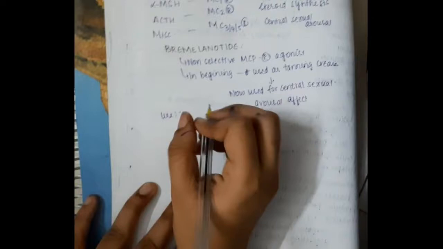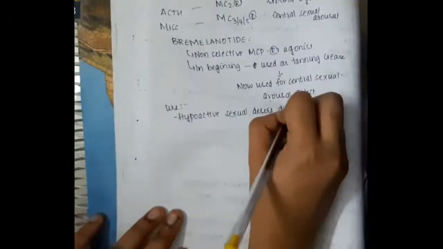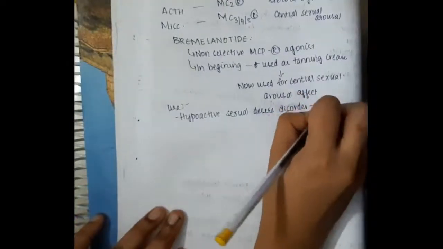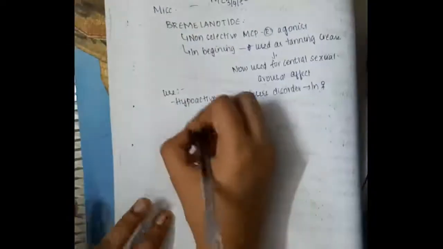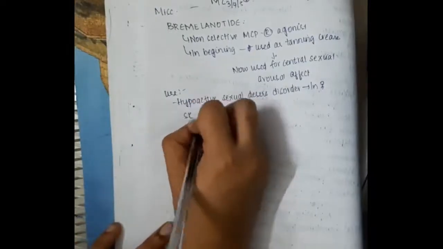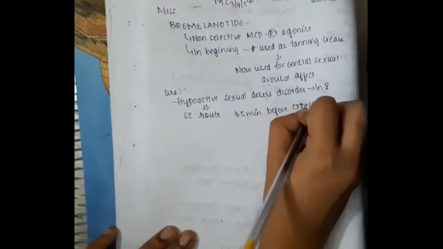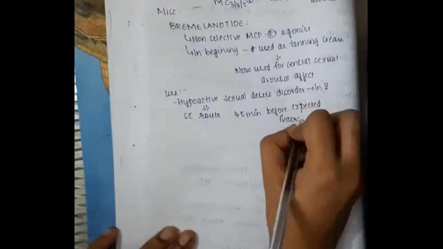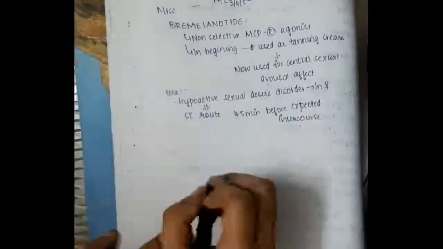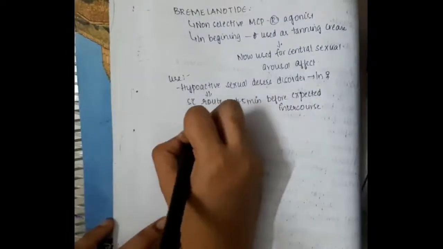It is used in hypoactive sexual desire disorder in females. It is given by the subcutaneous route, 45 minutes before the expected intercourse.